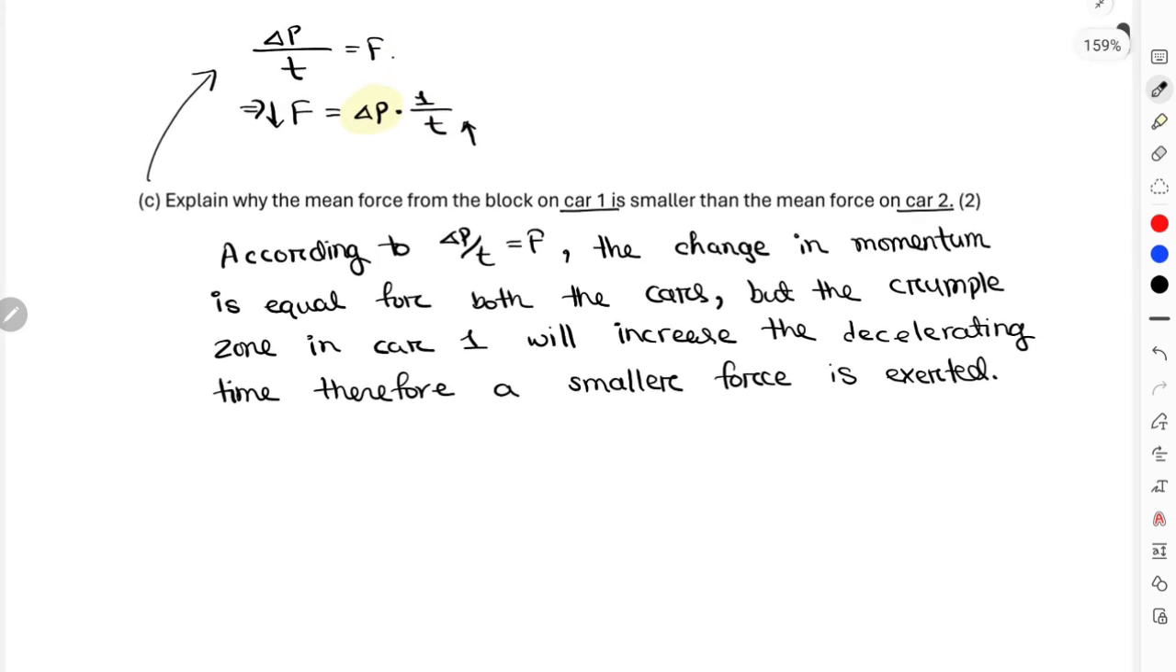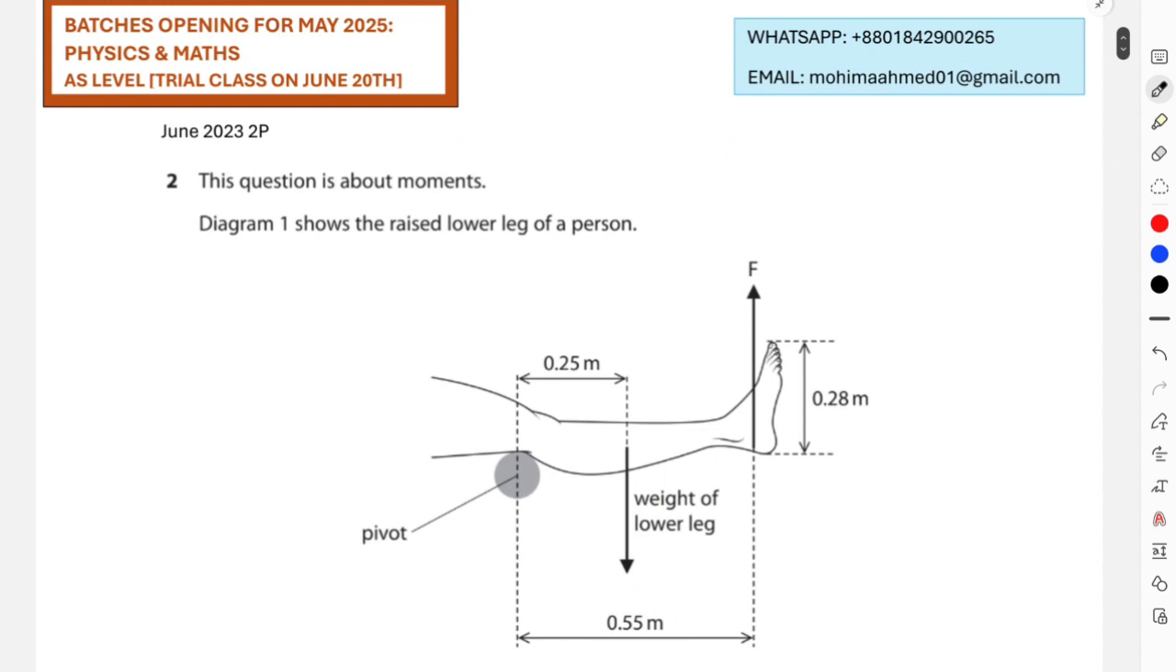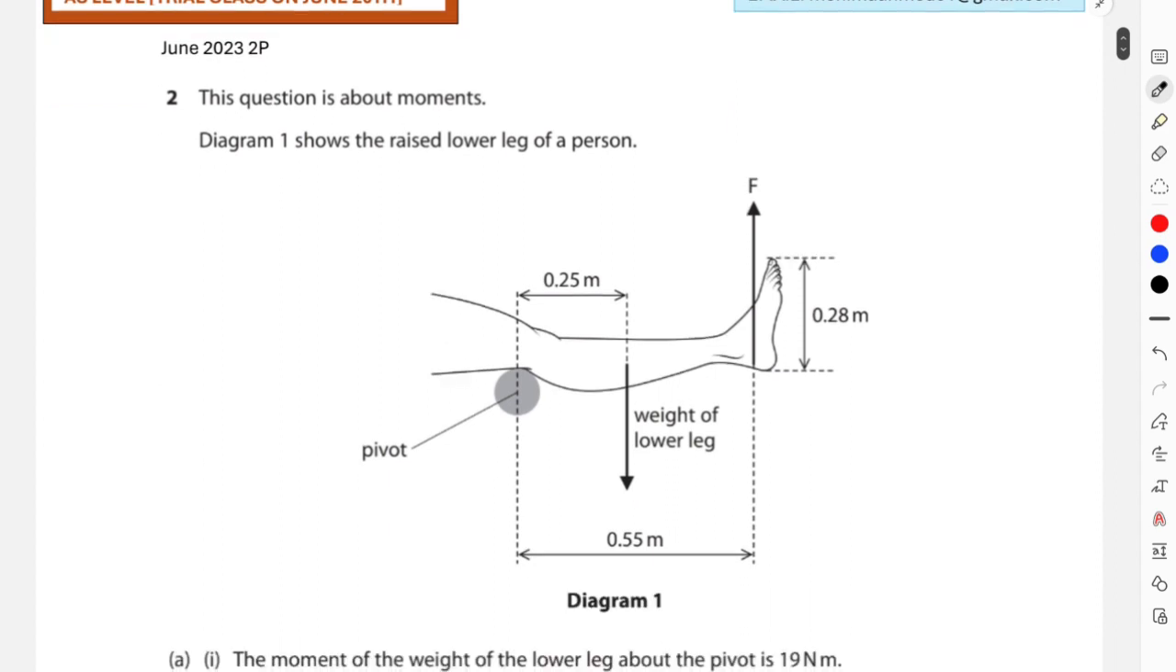Okay, now this is it for your question part C. Let's move on to the next question. Okay, the next question is from June 23 2P, and this is again about moments. This question is about moments.